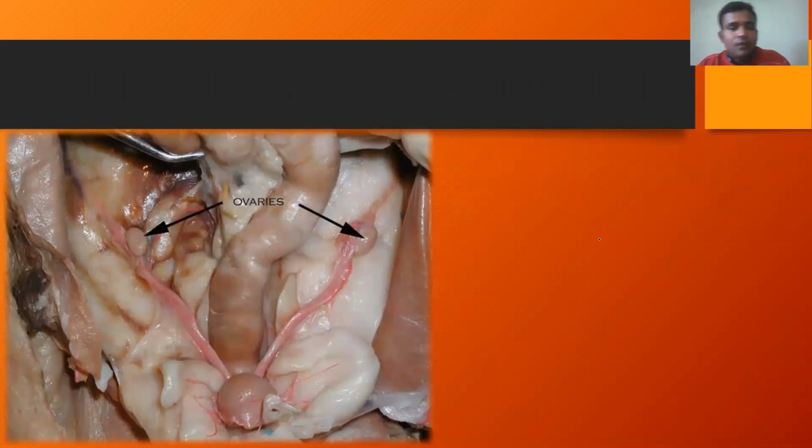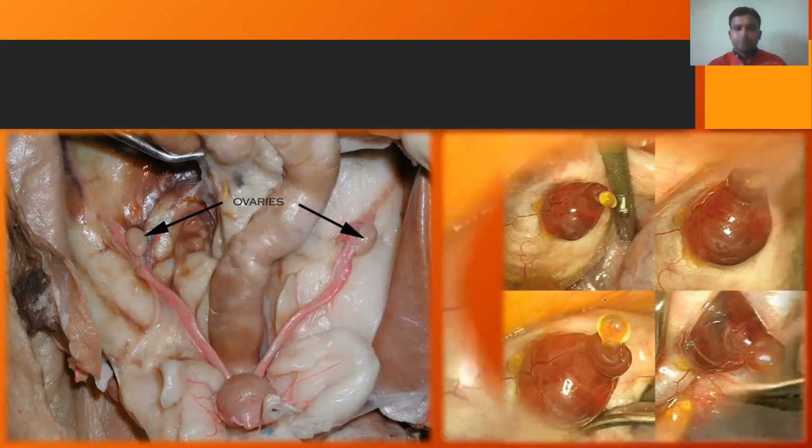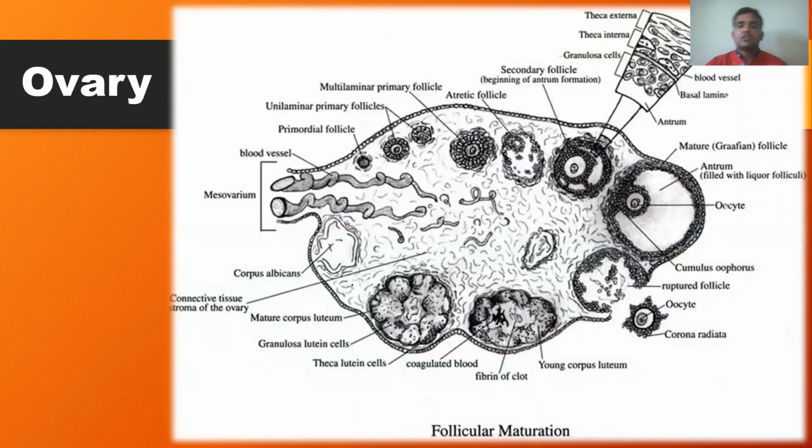Now, this is a real photograph of the female reproductive system, that means the internal structures. Here you can see the ovaries and the fallopian tube. And here you can see the releasing of the ovum. See, this structure is the ovum, and this is the ovary. The process of releasing the ovum from the ovary is called ovulation. So this is a single ovum and ovary. This is the internal structure of the ovary. As I mentioned earlier, the ovary is also covered by protective layers. You can see the different structures labeled here.